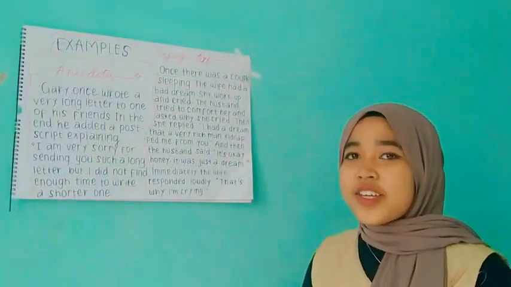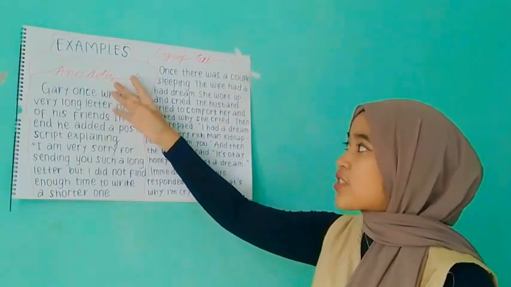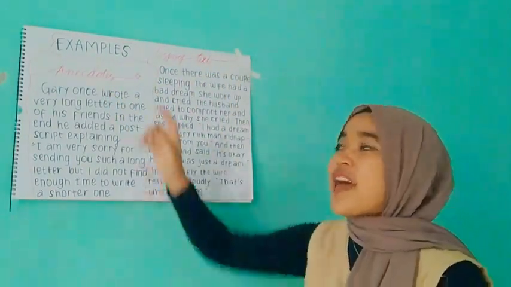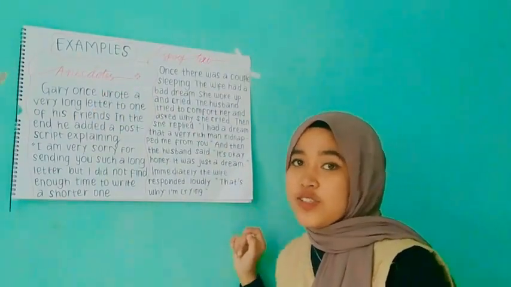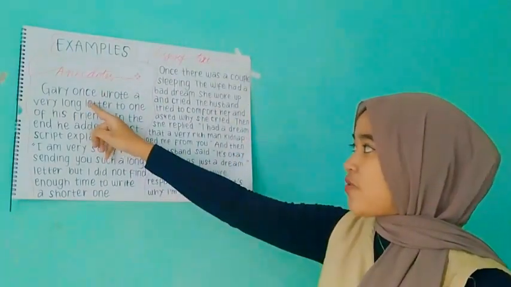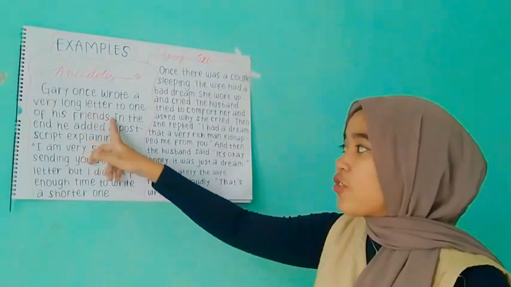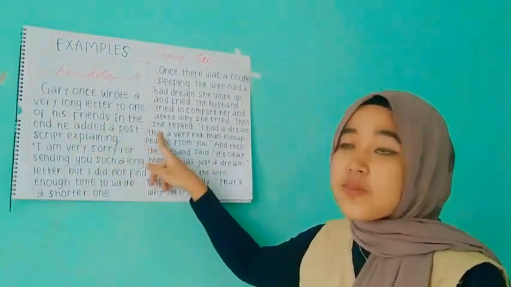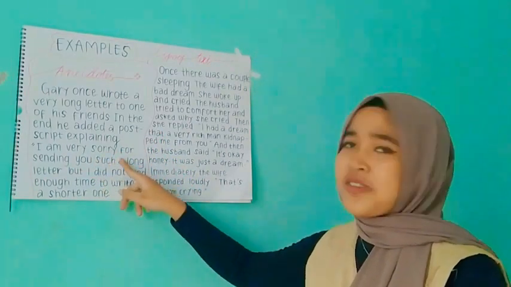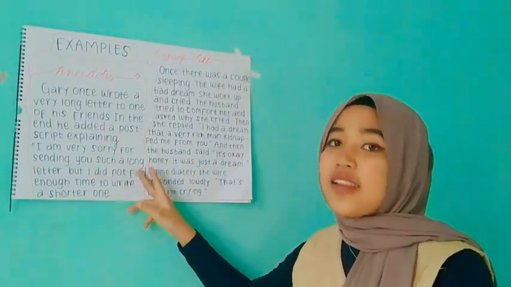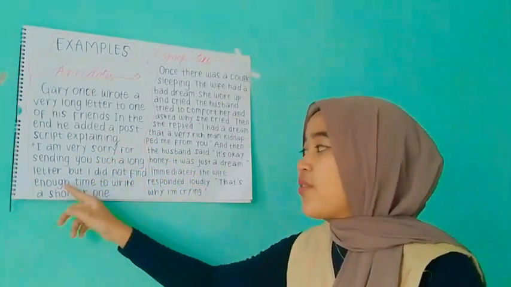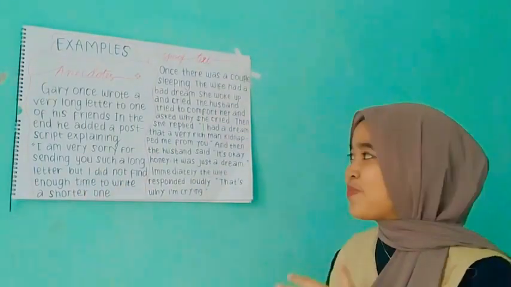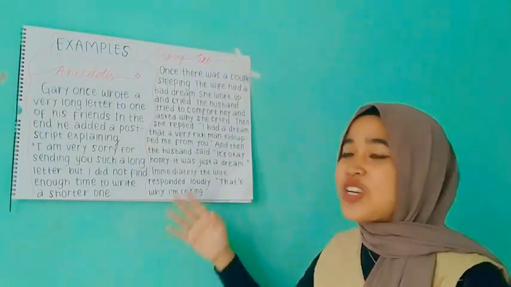Now, I'll give you two examples of anecdote and spoof text. We begin with anecdote, and I will tell you the story. Gary once wrote a very long letter to one of his friends. In the end, he added a postscript explaining, "I'm very sorry for sending you such a long letter, but I did not find enough time to write a shorter one." This actually shows satire inside of it.